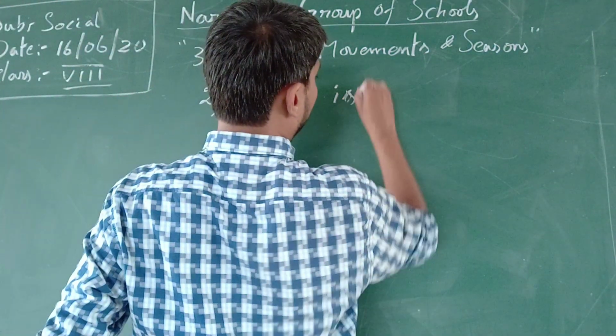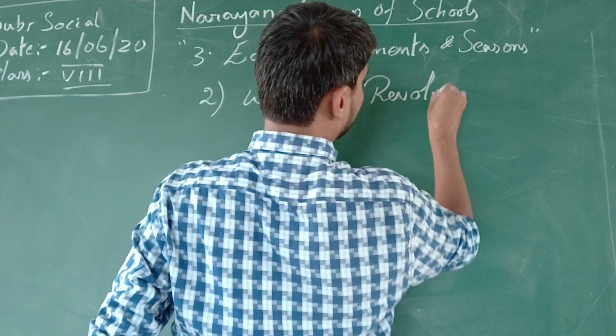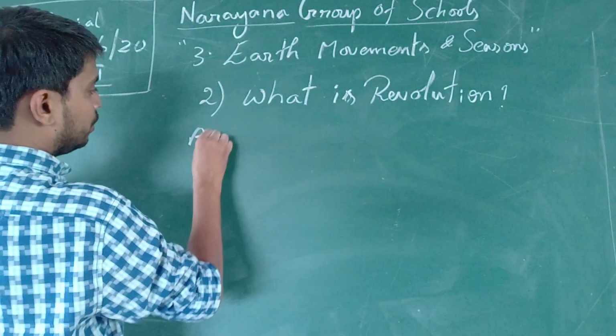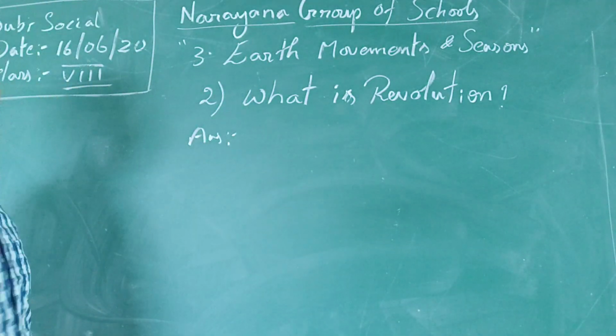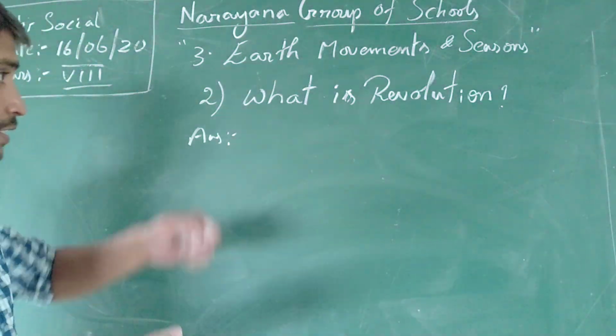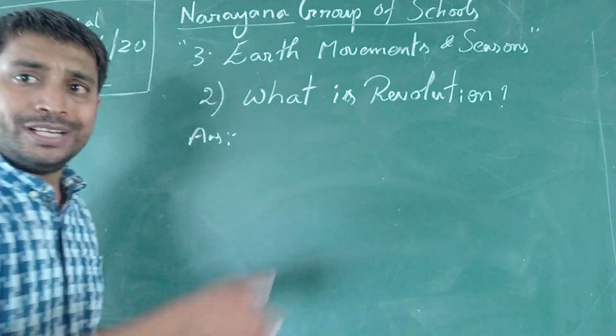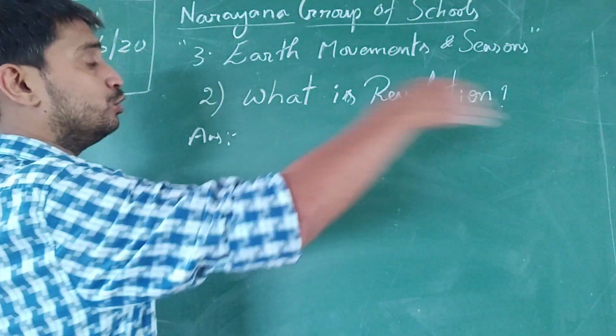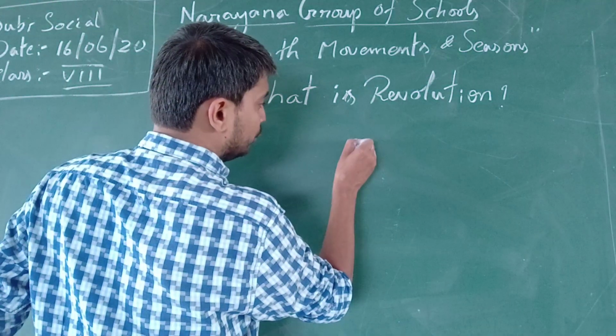What is revolution? What is the meaning of revolution here? As we just discussed, the Earth rotates on its own axis, and at the same time it revolves around the sun. So, for example, this is the sun.